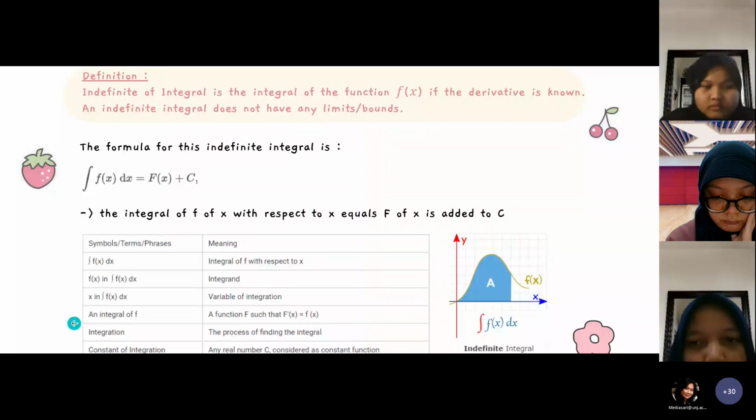Fifth, integration means the process of finding the integral. Plus c, or constant of integration, means any real number c considered as a constant function.